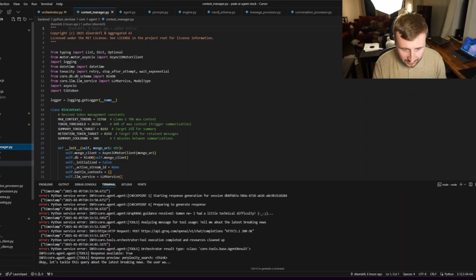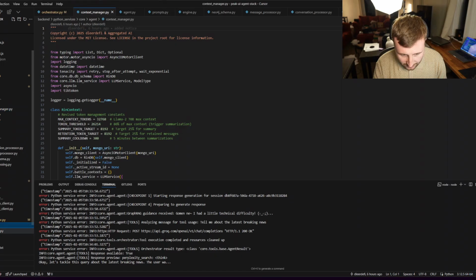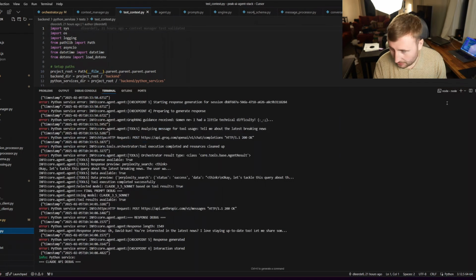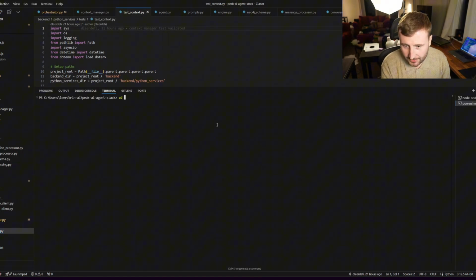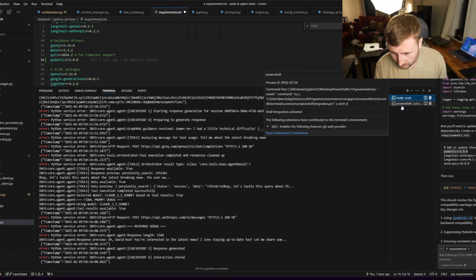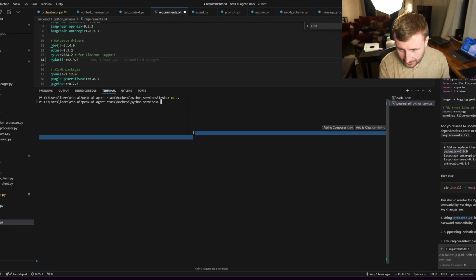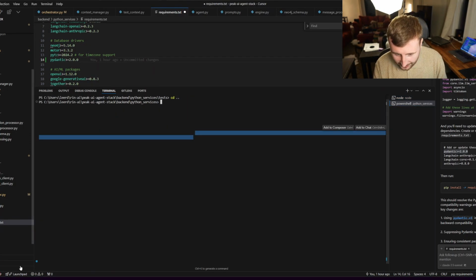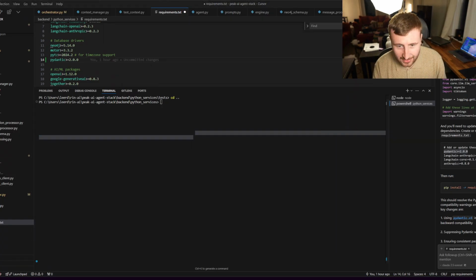And I have a test script in here, test context, so we can actually run that real quick just to verify. We're going to go into Python services, and we're going to do our venv. We've got to activate it for this new terminal.